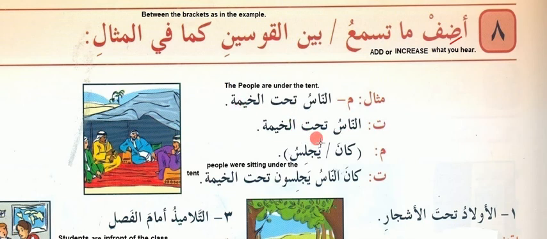Now we have to make kana means was, yajlis they were sitting. So how we will make it: kana nasu yajlisuna tahtul khema. The people were sitting under the tent. Because of the proper noun, yajlisun before more than two, that's why they are saying yajlisun for the many people, tahat under, khema tent. So people were sitting under the tent.